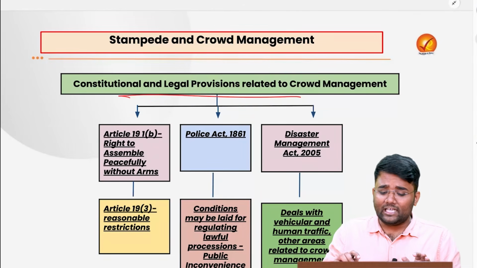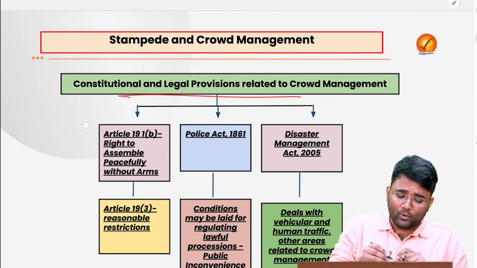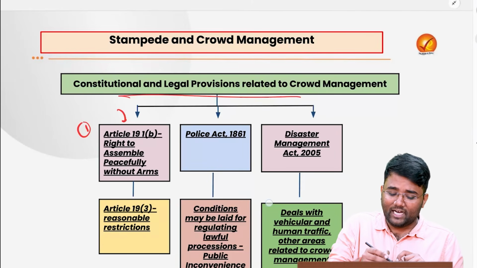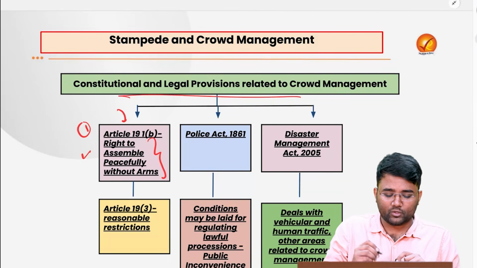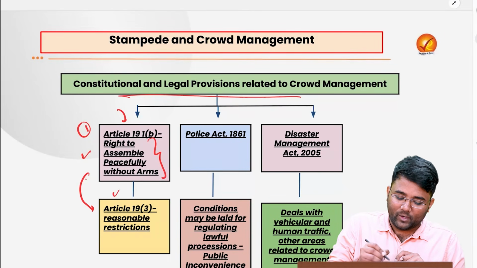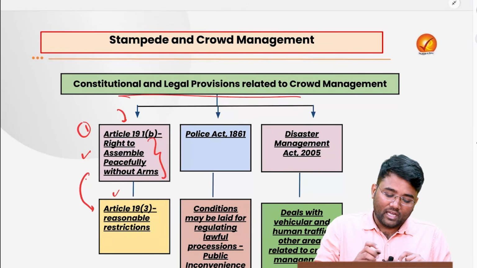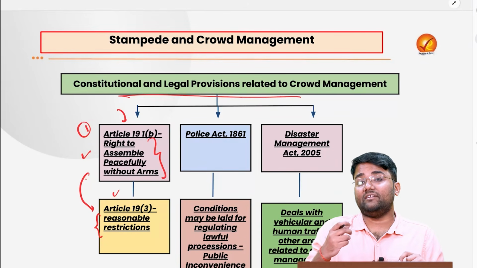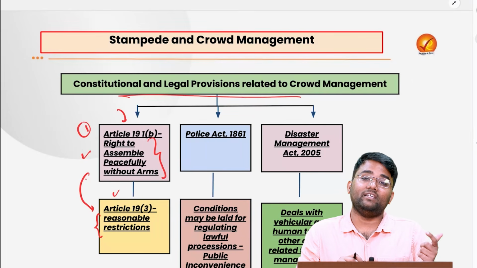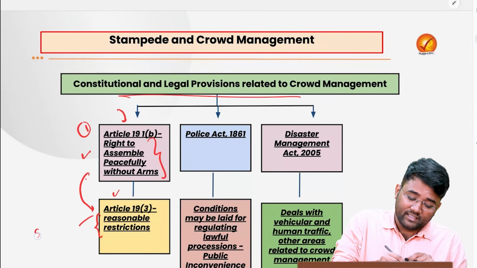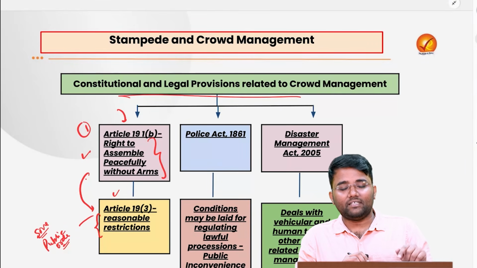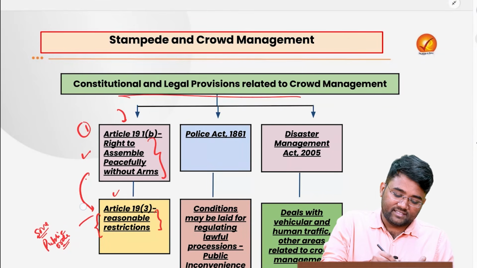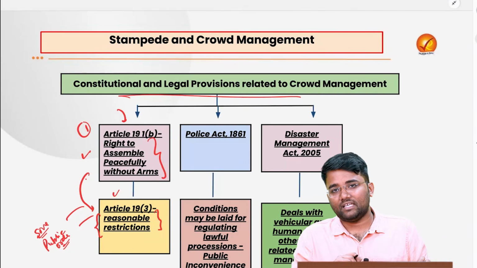What are the constitutional and legal provisions related to crowd management? First important is Article 19(1)(b) that provides the right to assemble peacefully without arms, which is a fundamental right under Part 3 of the Constitution. But there are certain restrictions provided under Article 19(3), and these are reasonable restrictions, and that is the reason we say that fundamental rights are qualified in nature, they are not absolute. What are those restrictions? Sovereignty and integrity of the state, and public order is again one of the reasonable restrictions by which this right might be limited.